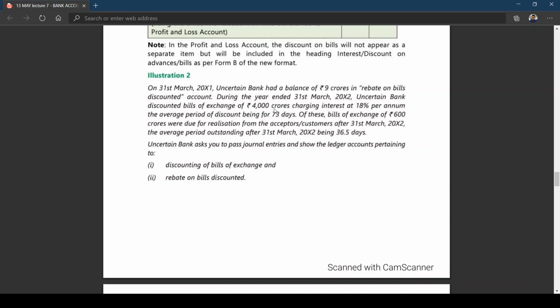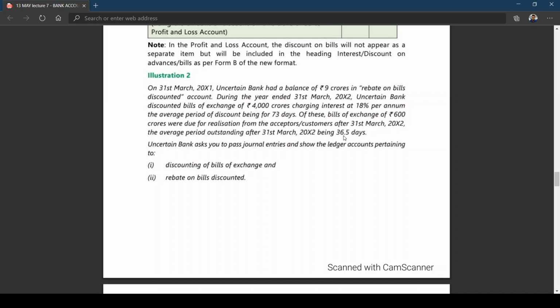Then next, we got bills of exchange of 600 crores due for realization after 31st March 2012. We got the value of bills that are going to mature. That means to that extent, we need to calculate closing rebate on bills discounted. But the number of days, again he has given a hint. What is the hint he has given? 36.5 days. That is after 31st March 2012, the maturity date is 36.5 days.